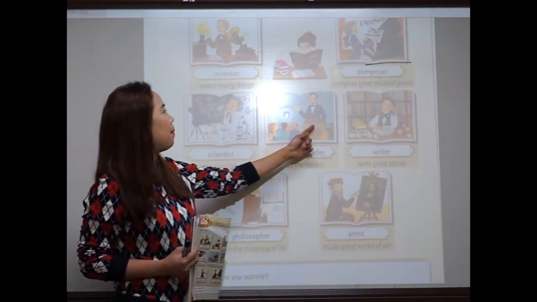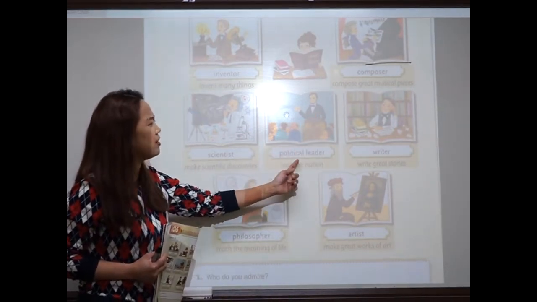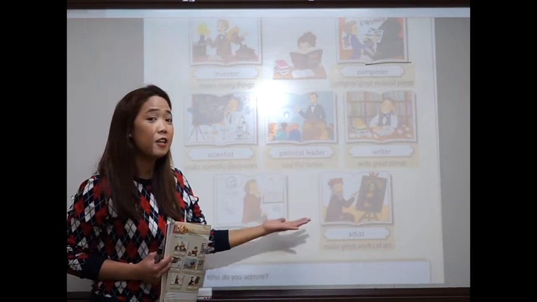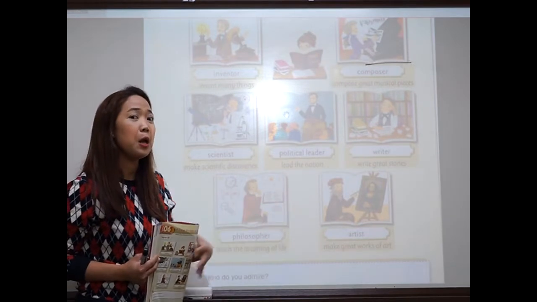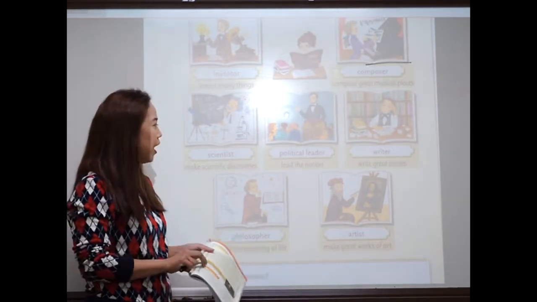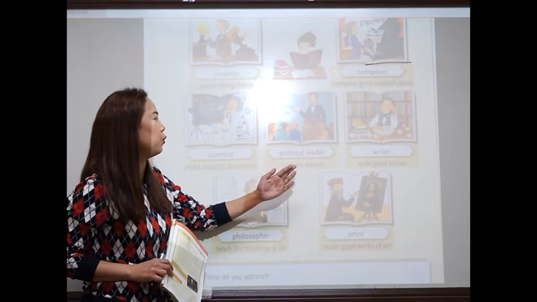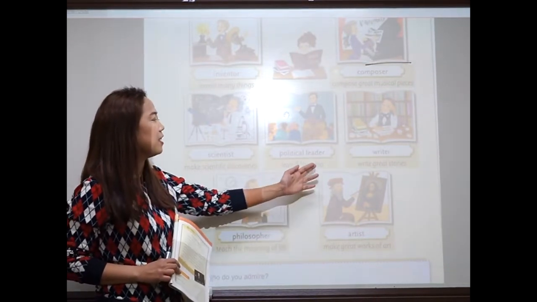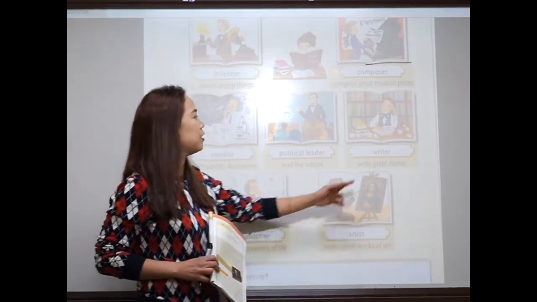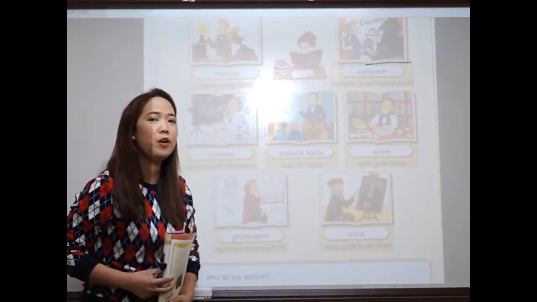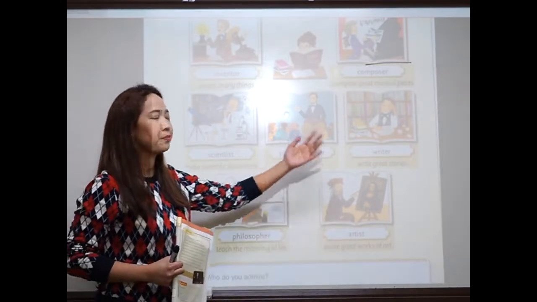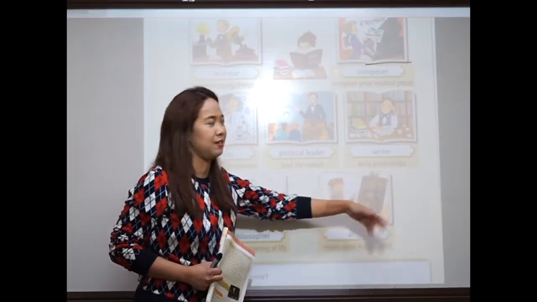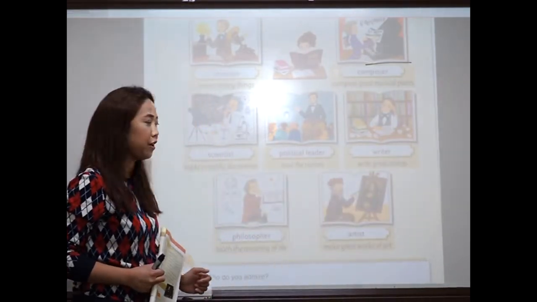Very good. Next, how about this guy? Okay, what is his job? What did he do in the past? He was a, repeat it after me, political leader. Say it again, guys. Political leader. Okay, now what does a political leader do? They lead the nation. They lead the nation. Very good. Next, a writer. Okay, what does a writer do? Okay, they write great stories. They write great stories. Very good.